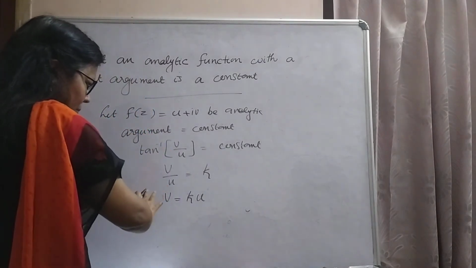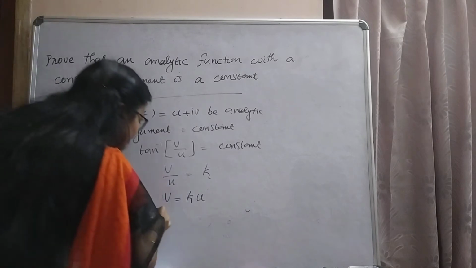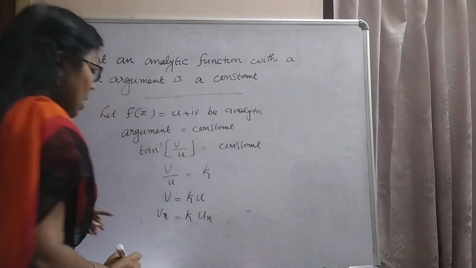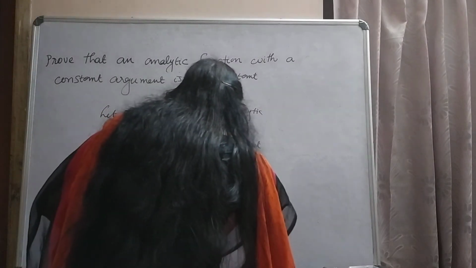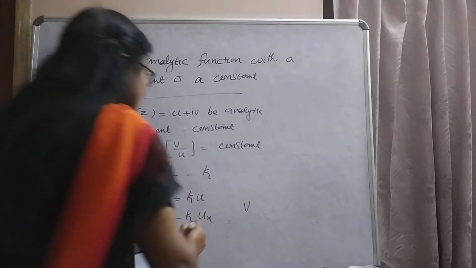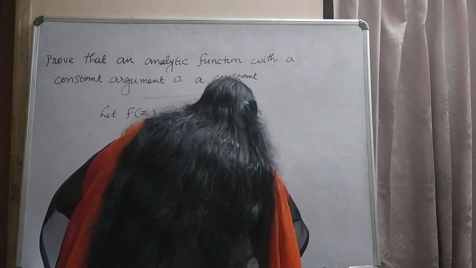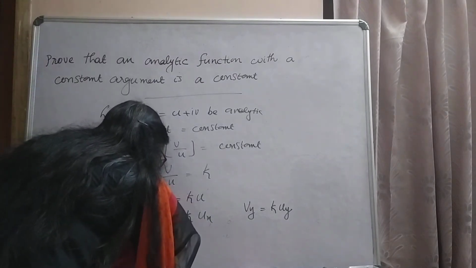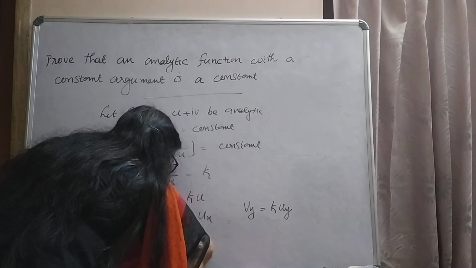Then partially differentiating with respect to x, we get vx equal to k ux. Also, partially differentiating both sides with respect to y, we get vy equal to k uy. Here k equal to vx by ux.